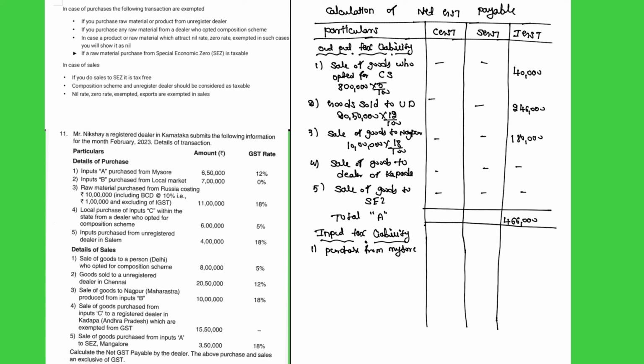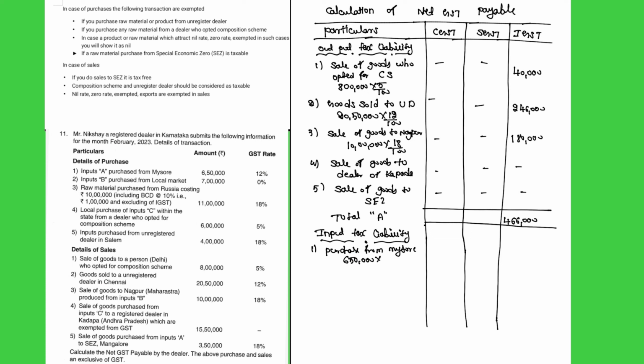From Karnataka, the dealer purchased goods from Mysore. Mysore is in Karnataka only, so it is an intrastate transaction. Since it is intra, we should charge CGST and SGST. So the amount is 6,50,000.